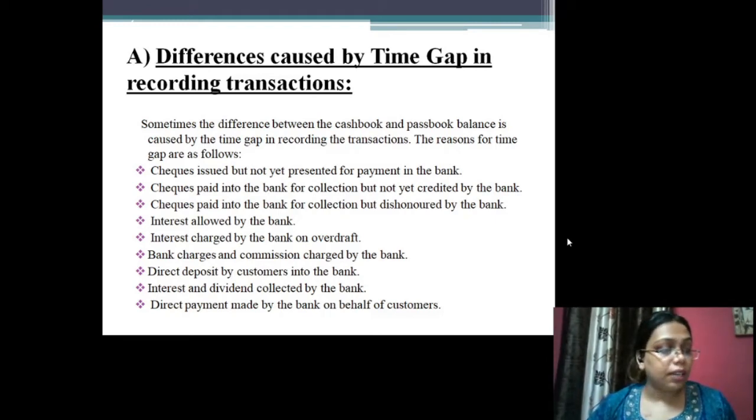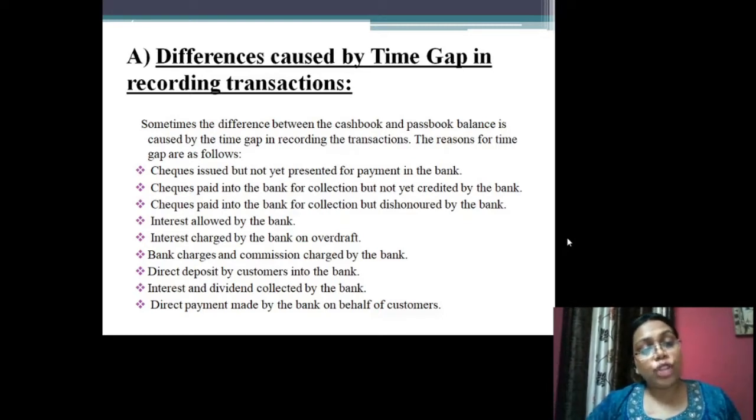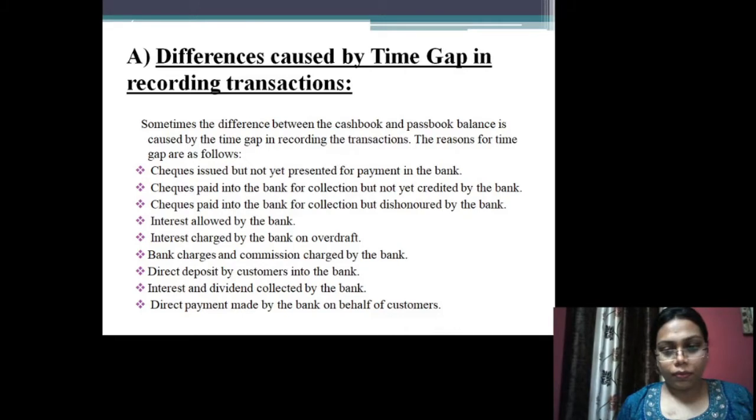Now, the second difference is due to checks paid into the bank for collection but not yet credited by the bank. The second difference caused by the time gap is that the check is paid into the bank for collection but not yet credited by the bank. What does this mean?